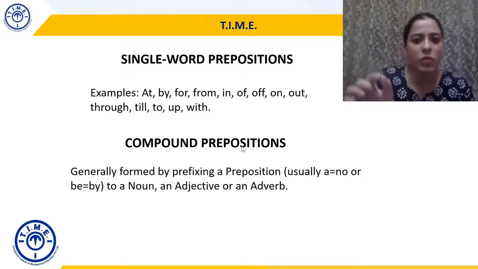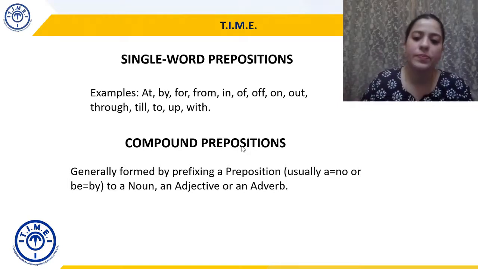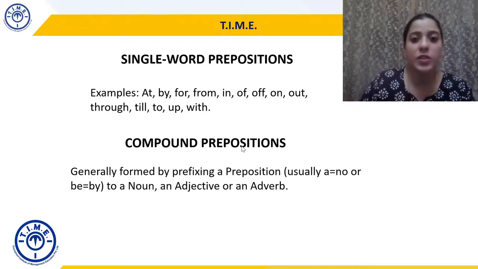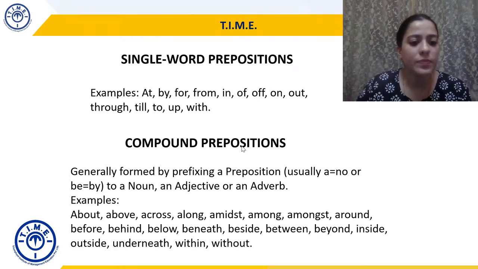हिंदी में भी जब हम किसी word के आगे a डाल देते हैं तो उसका मतलब opposite हो जाता है, right? Okay, so usually a which means no or b which means by to a noun, an adjective or an adverb. So here let's take a few examples.